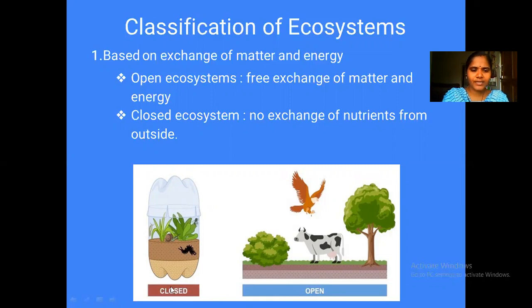And the closed ecosystem is like a submerged marine system or deep in the sea, where sunlight penetration is very less and the energy transfer is just situated within that region itself. It's such type of ecosystems where free exchange of matter and energy is not there. Such type of ecosystems are named as closed ecosystem.